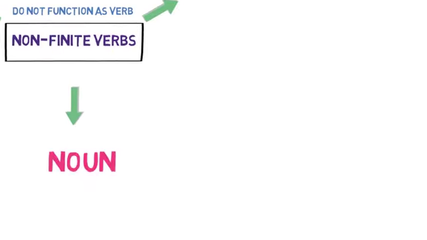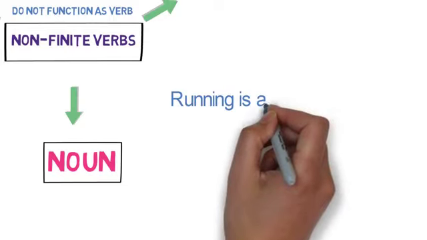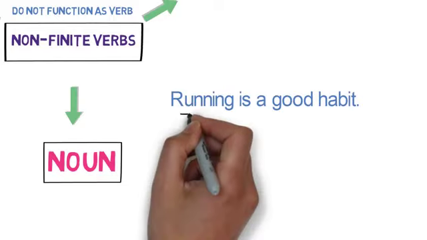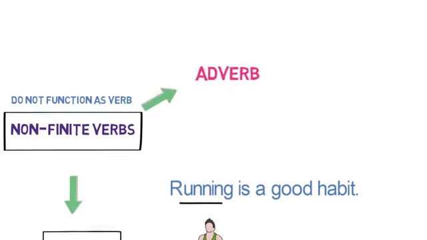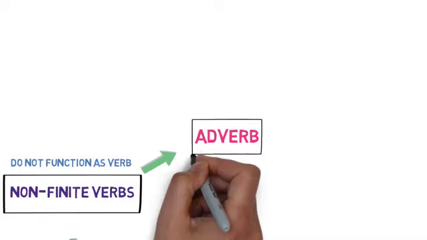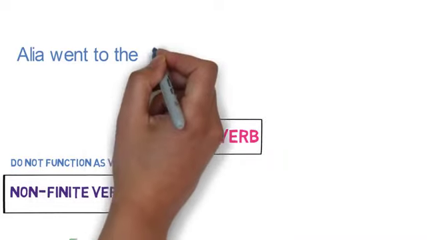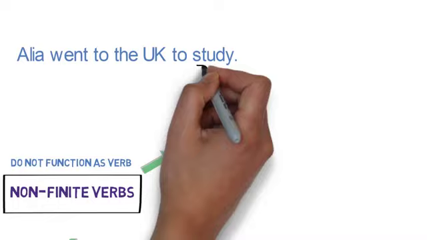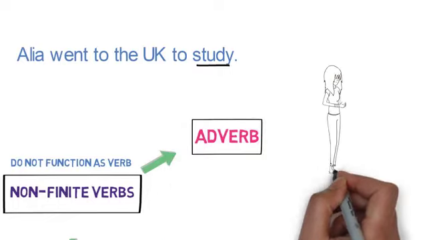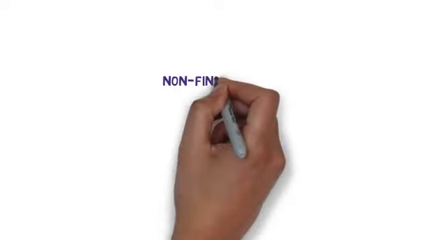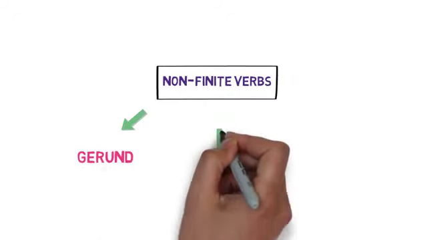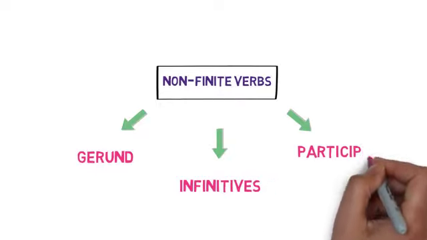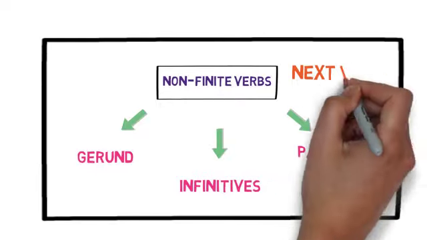Now let's understand how they function as noun with an example. Running is a good habit. Here, running functions as noun in the sentence. Now let's understand how they function as an adverb with an example. Alia went to UK to study. Here, study functions as adverb in the sentence. Non-finite verbs are further divided into three types: gerund, infinitives, and participles. We will discuss about them in our next video.